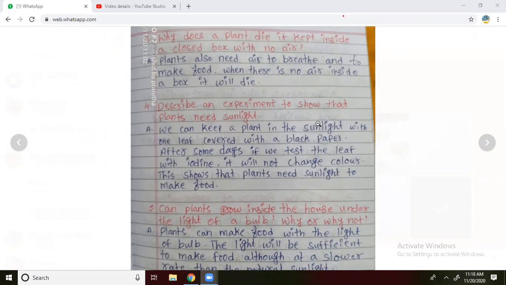After some days, if we test the leaf with iodine, it will not change the color. This shows that the plant needs sunlight to make food. Because under the black color, you can see some changes. The leaf will turn yellow.